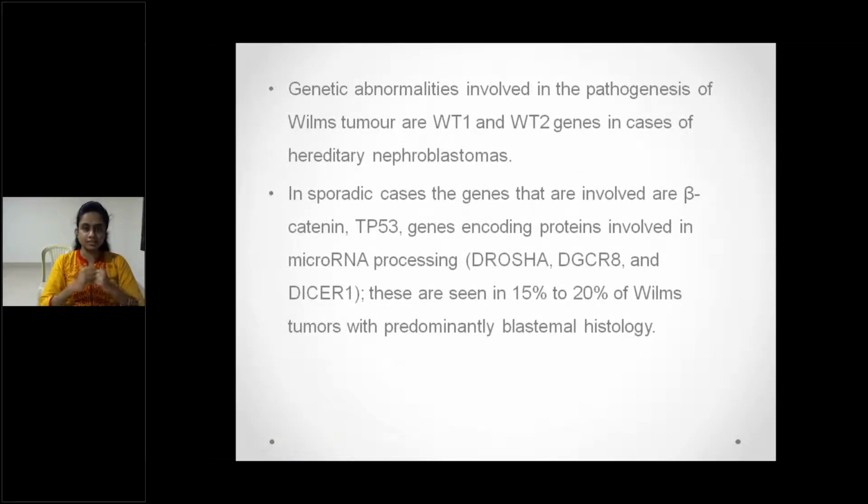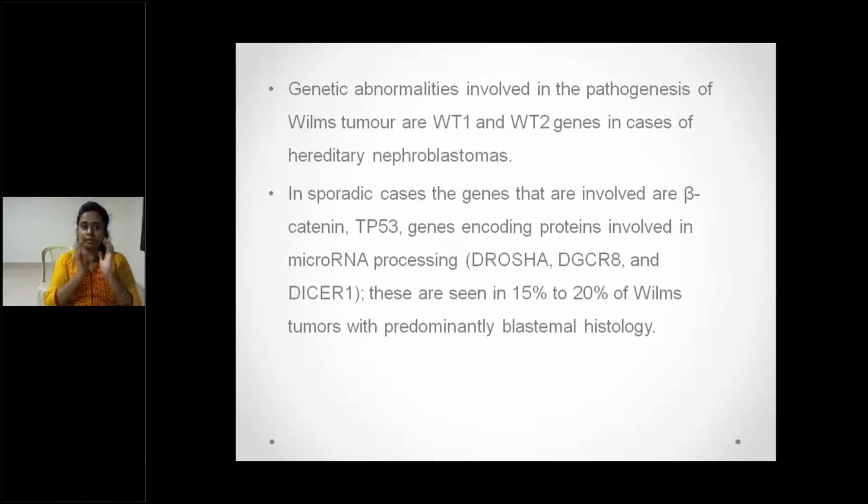As we already discussed, the genetic abnormalities involved in the pathogenesis of hereditary Wilms tumor are the WT1 and WT2 genes. In sporadic cases, there are different mutations: beta catenin, TP53, and genes encoding proteins involved in microRNA processing, like DICER1.